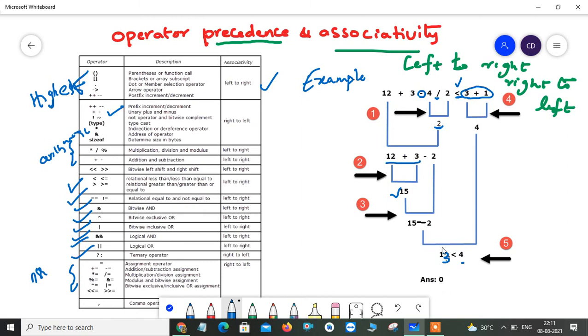Remind all of you, whenever you use relational operators or logical operators, they will always return a Boolean value. What is the Boolean value? It returns either true or false. In binary, true can be represented with 1 and false can be represented with 0. So this says that 13 is less than 4. Now this is false, right? So what is your answer? It will return 0. So this is operator precedence and associativity of any programming language. I hope you all can understand.